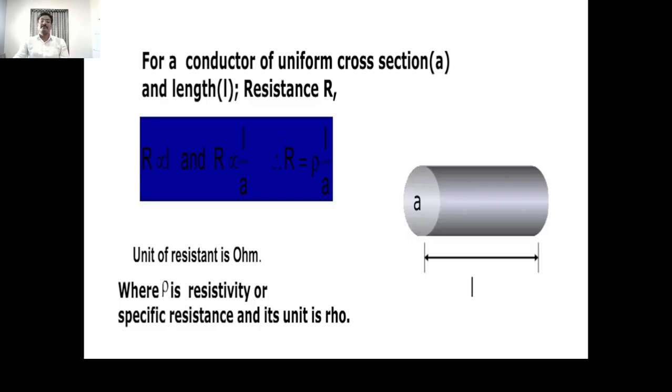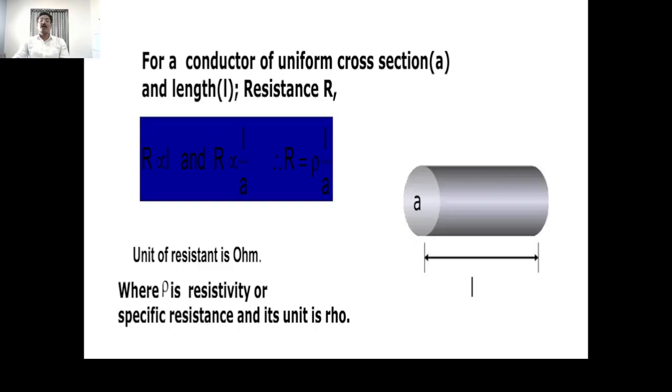Suppose L is the length of the conductor, and A is the area of cross section. Here, resistance is directly proportional to the length of the conductor, and inversely proportional to its area of cross section.